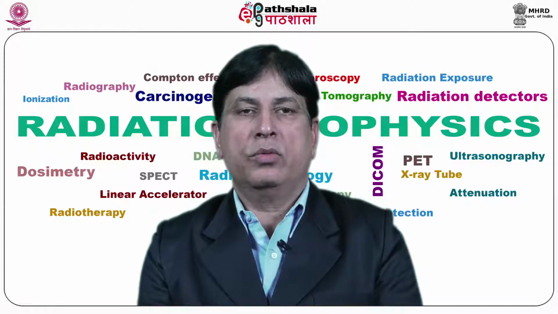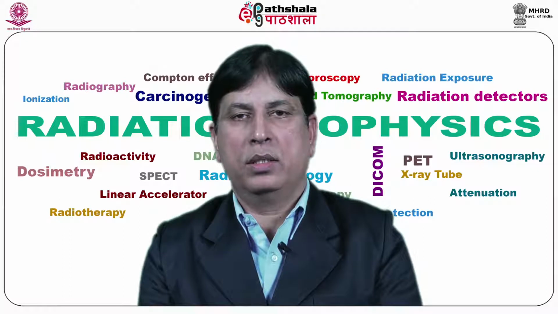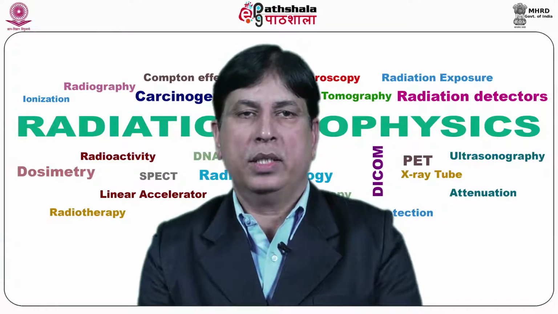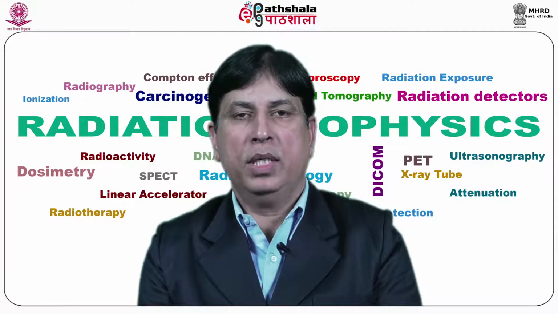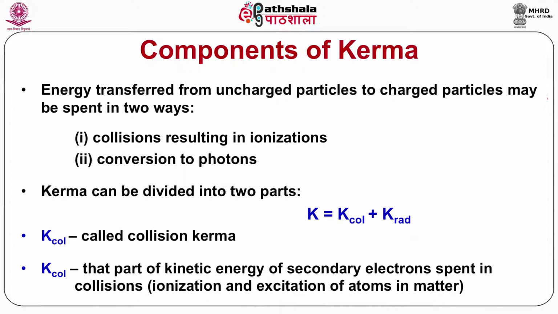The energy transferred from uncharged particles, or indirectly ionizing radiation, to charged particles may be spent in two ways, namely collisions resulting in ionization, and conversion to photons, that is radiative loss by liberated charged particles, that is electrons. Accordingly, the kerma can be divided into two parts, that is kerma K comprises collision kerma plus radiation kerma.